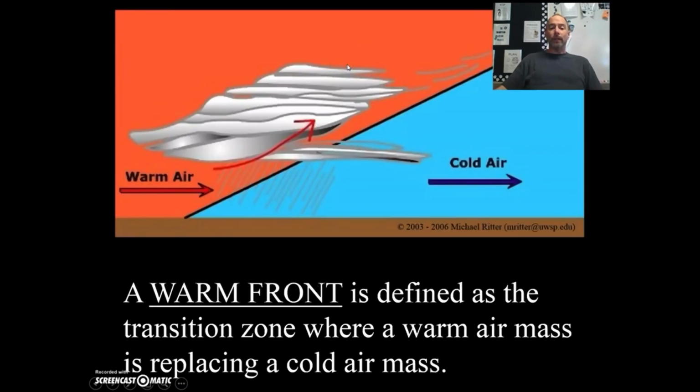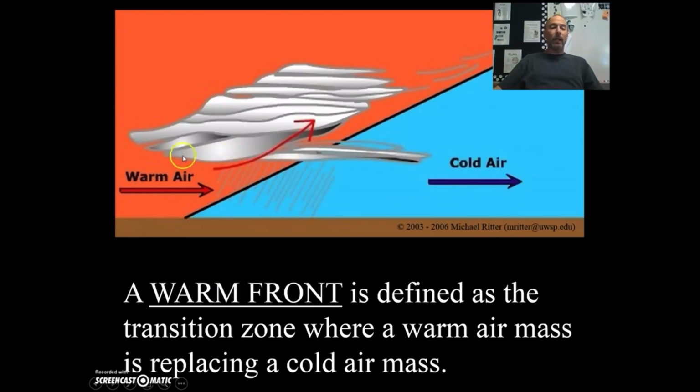Now, a warm front. A warm front is defined as the transition zone where a warm air mass is replacing a cold air mass. As the warm front comes in, it just kind of acts like a big angled shovel. And again, the cold air is down here, but that warm air mass just comes through and pushes the cold air right out of the way. So everything behind it's nice and warm and happy, everything in front of it nice and cold and miserable,